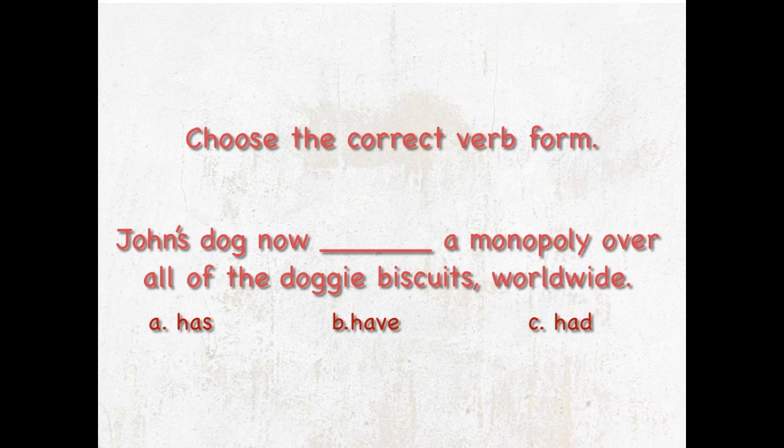So, let's check the possible answers. John's dog now have a monopoly? No. John's dog now had a monopoly? No. So, our best possible answer would be A. John's dog now has a monopoly over all of the doggy biscuits worldwide. Now being our clue word, now has. It's a lucky dog.